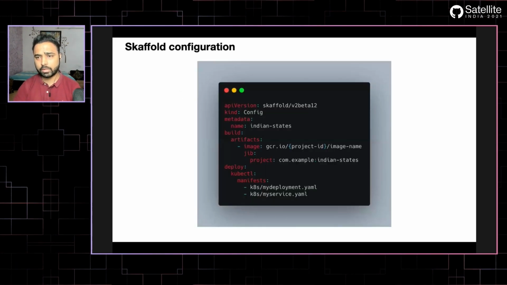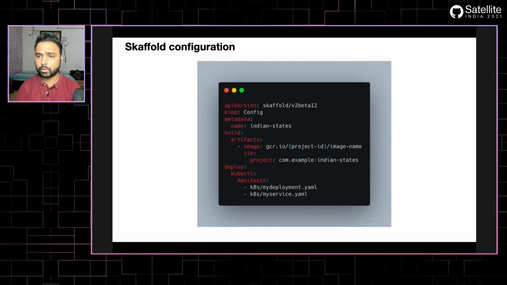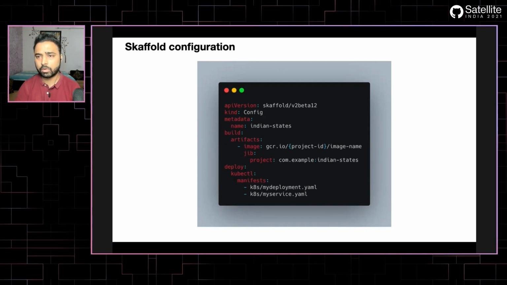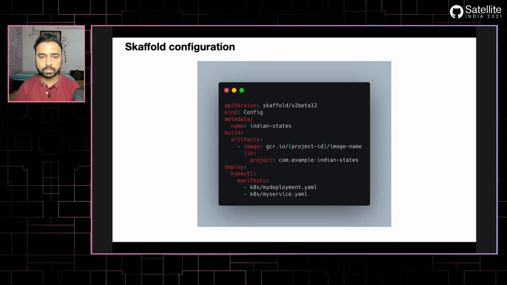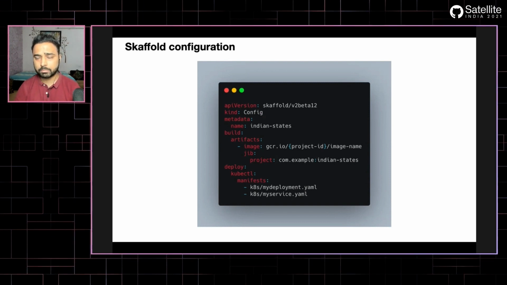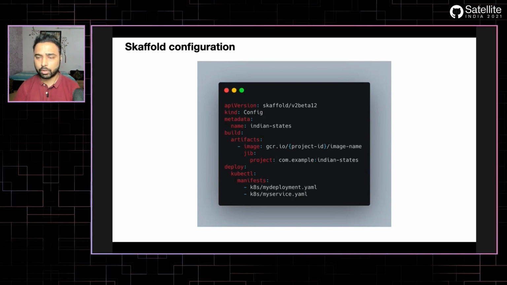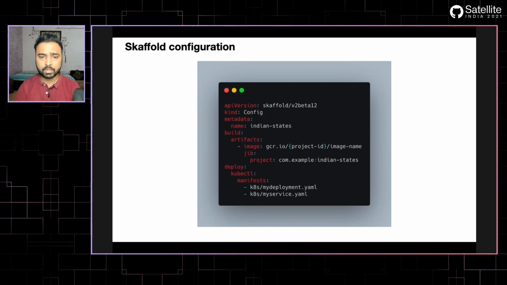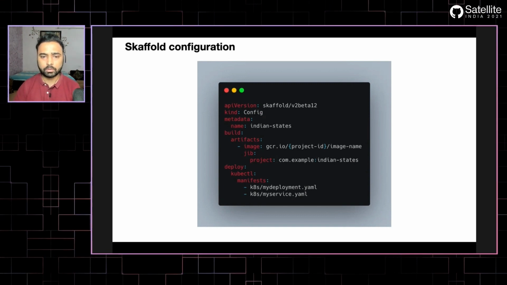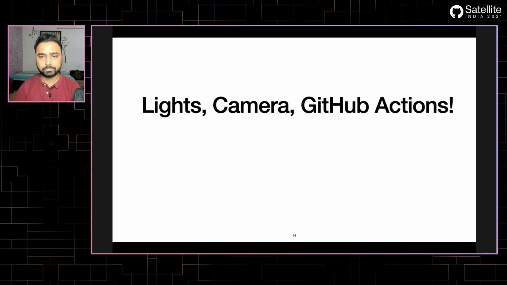And this is the Skaffold configuration file, which is how Skaffold understands what it needs to do when you run the skaffold dev or skaffold run command. So for instance, in this image, you can see that I'm using Jib as a Maven plugin. Jib allows you to containerize your application. So your input is your source code, and the output is your containerized image. And then with kubectl, we are deploying. So this is how Skaffold configuration works.